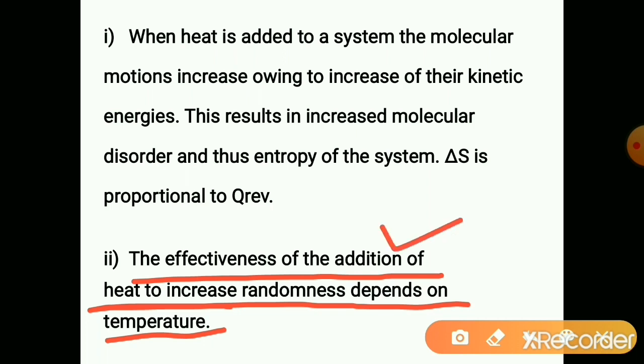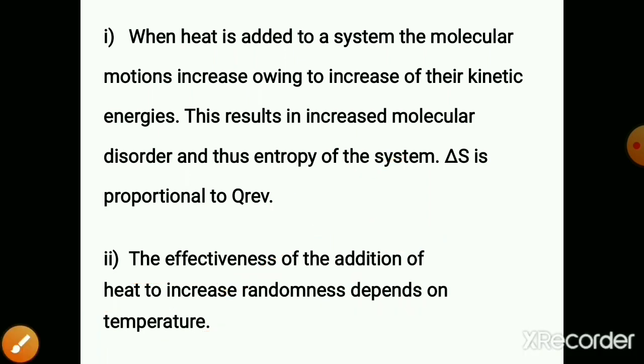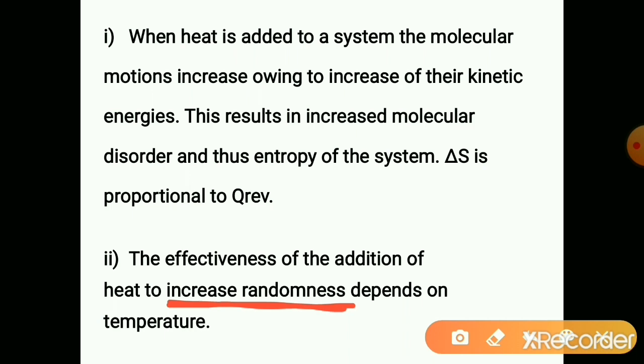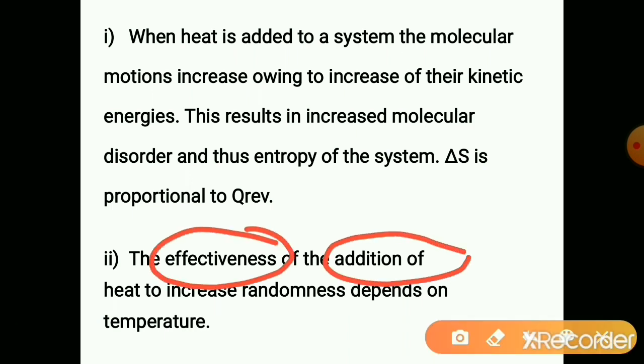Here we have discussed that added heat is responsible to increase the randomness, but what is the effectiveness of the added heat in increasing randomness is very important.